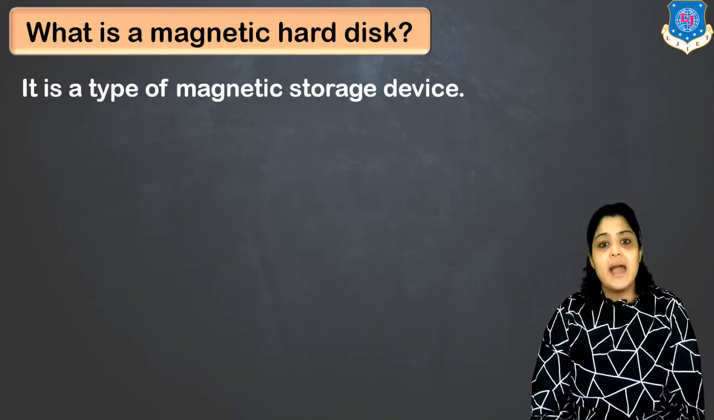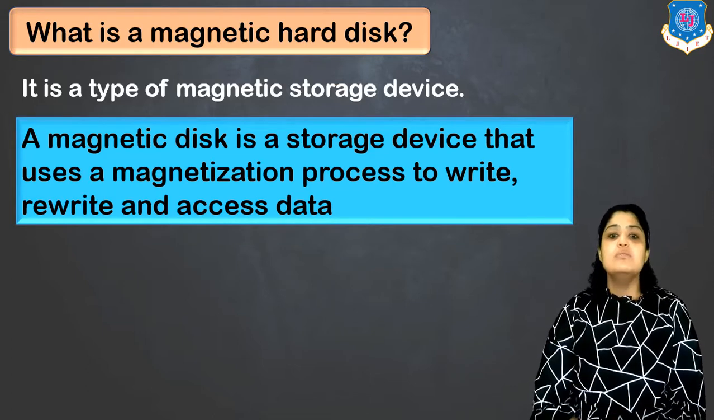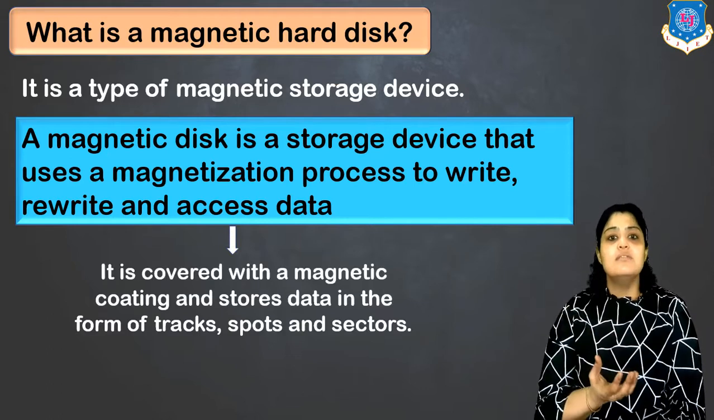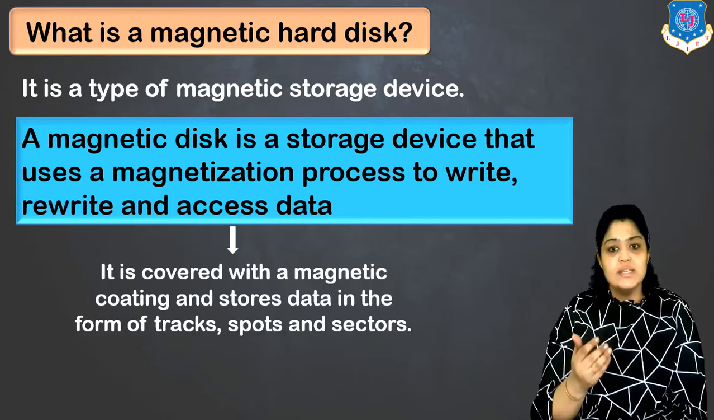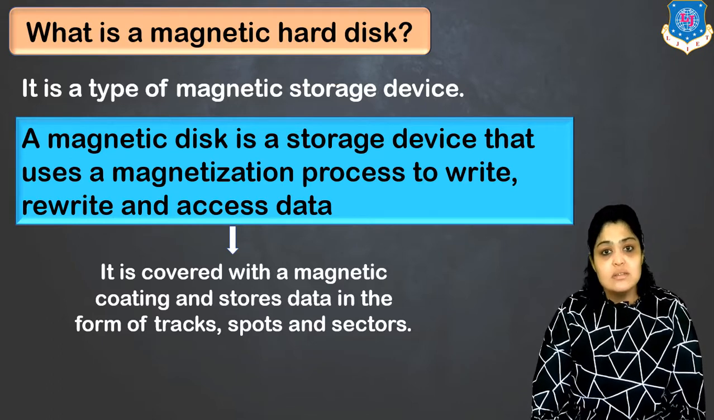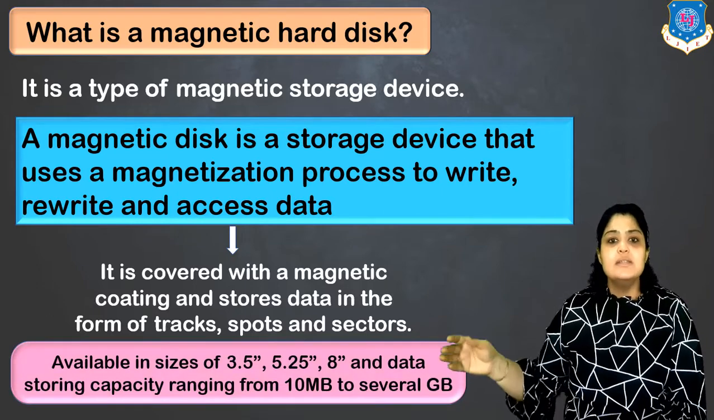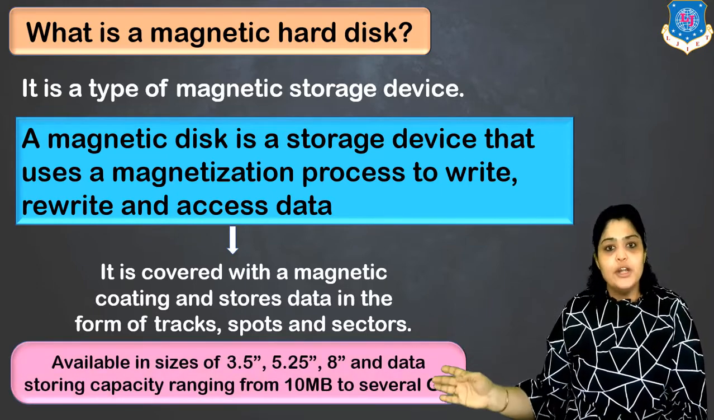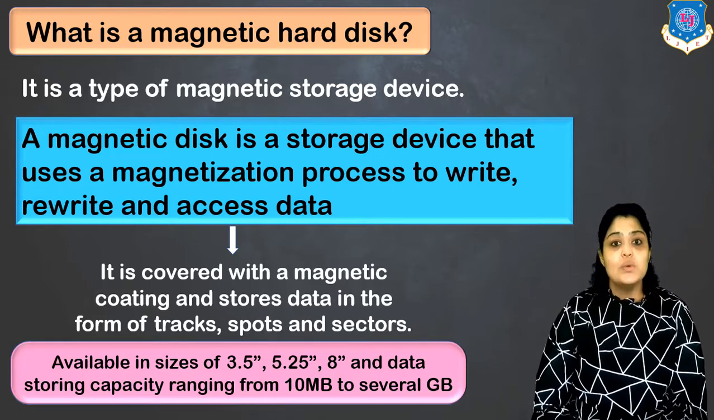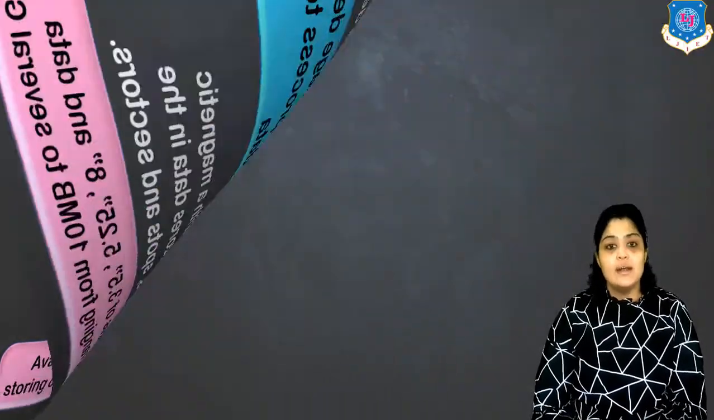It is a type of magnetic storage device. It is a device which uses magnetization to store the data and then to access the data. It is covered by a magnetic coating on both the sides, and this stores the data in the form of tracks, spots or sectors. Generally, hard disks are available in sizes of 3.5 inches, 5.25 inches and 8 inches, and the data storing capacity is 10 MB to several GBs, nowadays even TBs or terabytes.